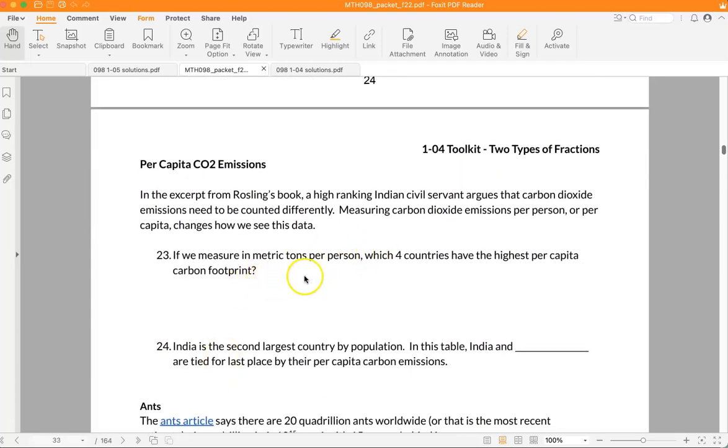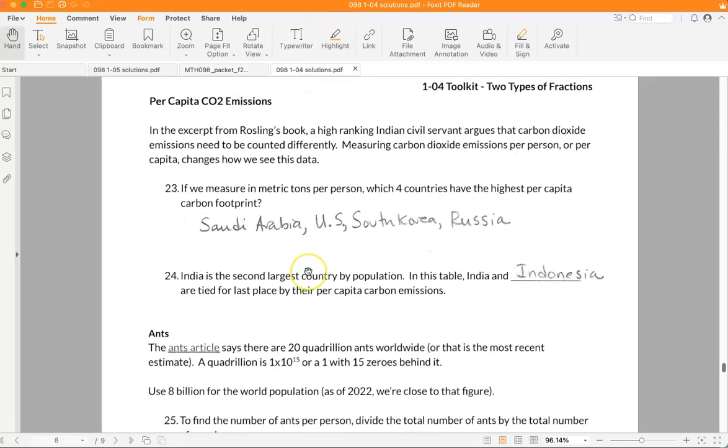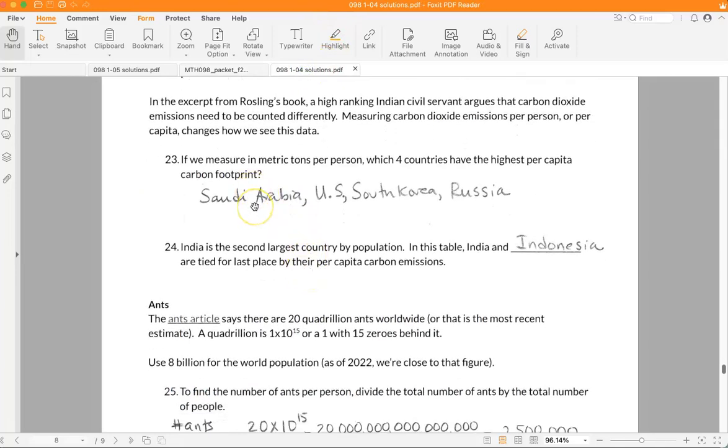Which four countries have the highest per capita carbon footprint? So that was Saudi Arabia at 18 metric tons per person. The US had 16 metric tons per person, followed by these two numbers. So I keep that 16 metric tons per person in the back of my mind. I think we will be lowering our per person emissions in the United States, but that is still a lot higher than the world average.